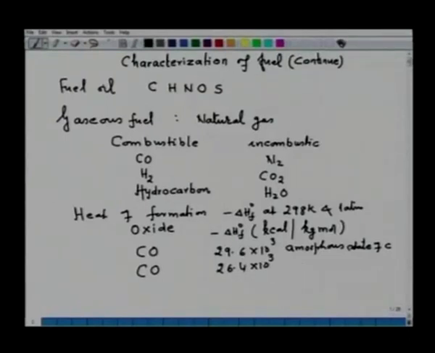So, that point is to be clear. Similarly, carbon dioxide is 97.2 into 10 to the power 3, again here amorphous state of carbon, and in all other states CO2 is 94.05 into 10 to the power 3.